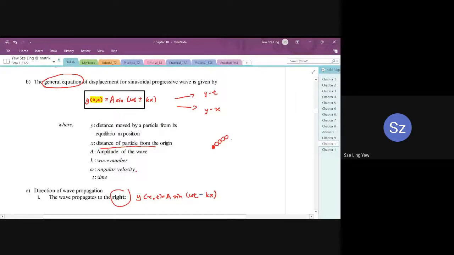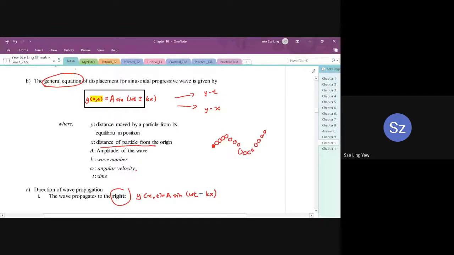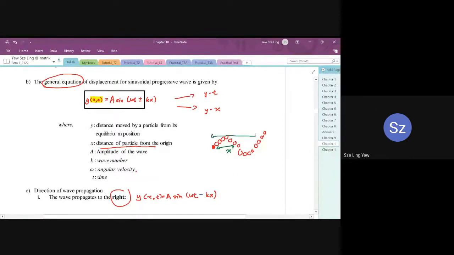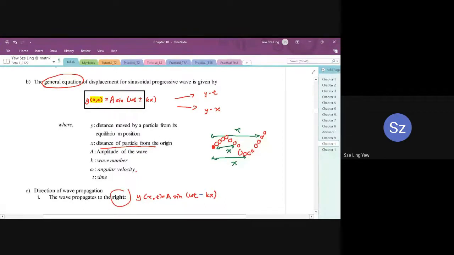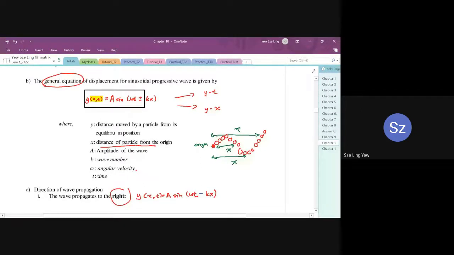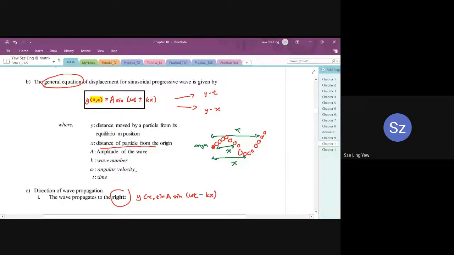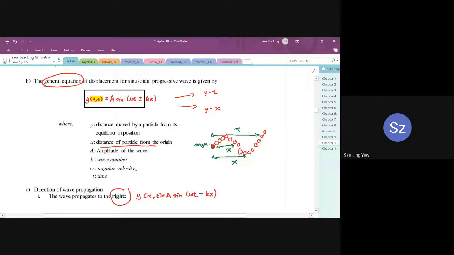So they keep oscillating, and we say the positions of the particles are not changing. Therefore, the distance is always fixed. So this is what we call distance, or maybe from here to here, this is another distance. So the distance of the particle from the origin. This is our origin, the source of the wave, where you start the disturbance, where you start the motion. So the source is located here, the origin, the beginning point, the starting point.